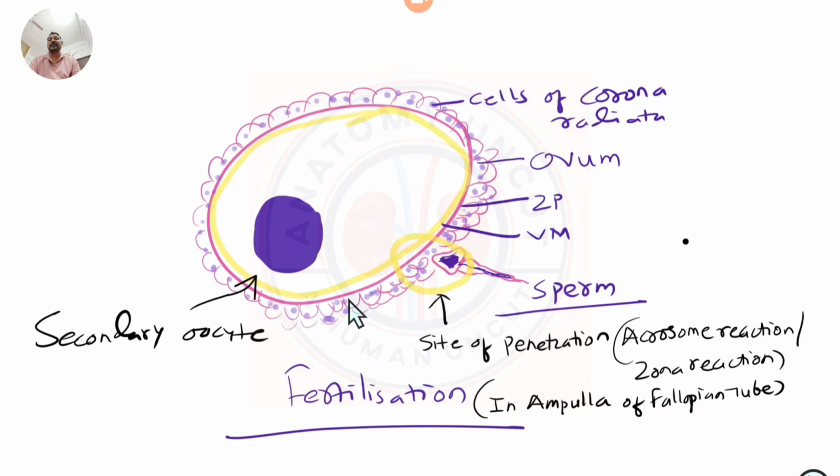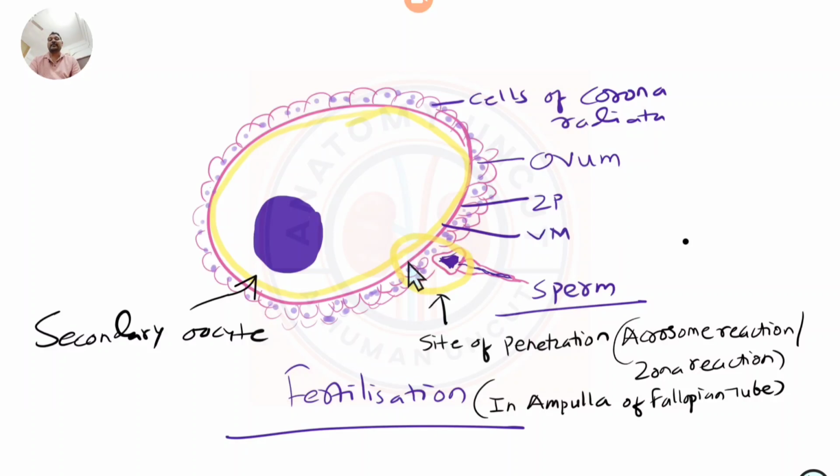So no sperm can enter after the first sperm enters this ovum. The entry of all others is avoided through a reaction over the zona called the zona reaction, where it changes its metabolic property, rendering it non-penetrable to other sperms.